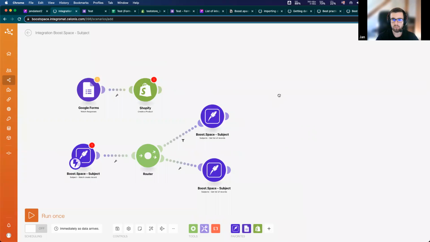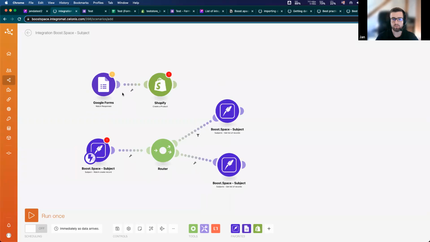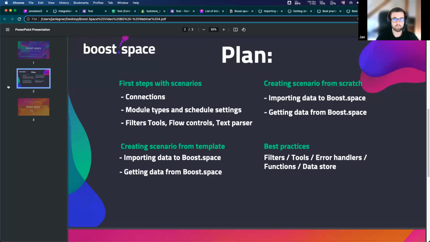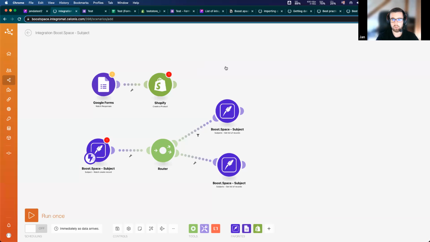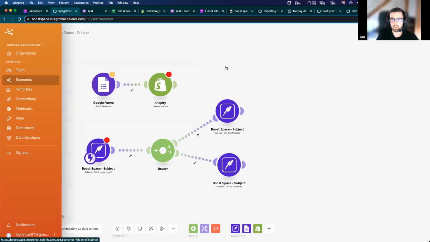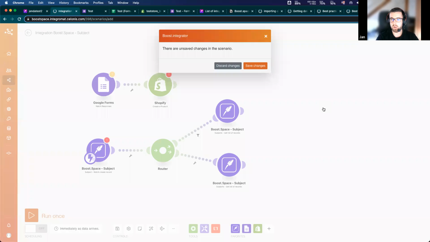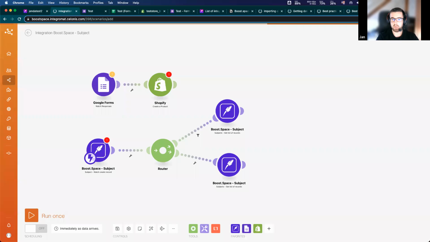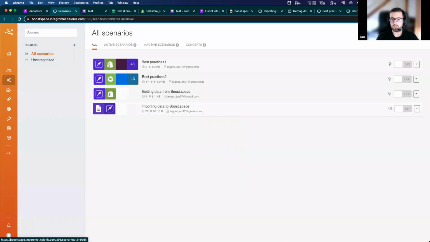So I think this is all for the first part, and we will move to create our scenario from scratch. Okay, I will create a new scenario, and I will show you at first how to import data to BoostSpace.